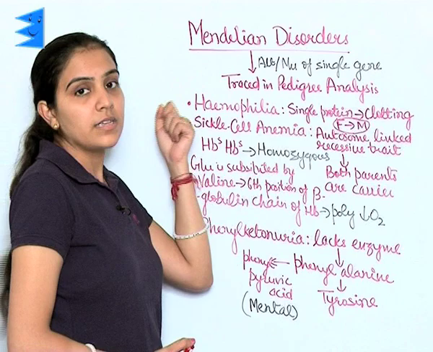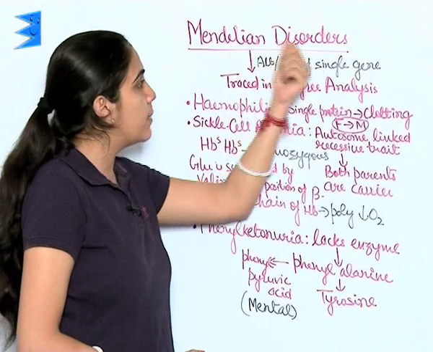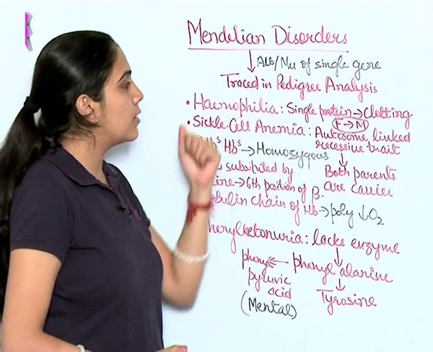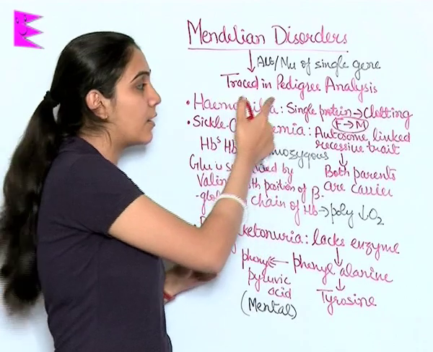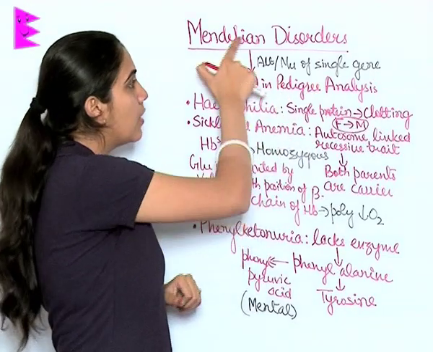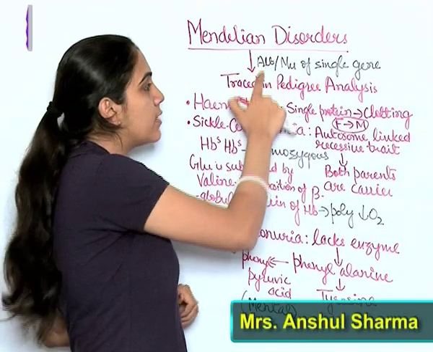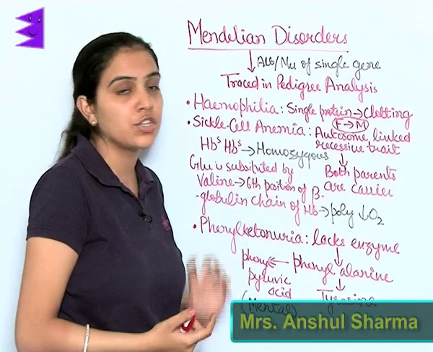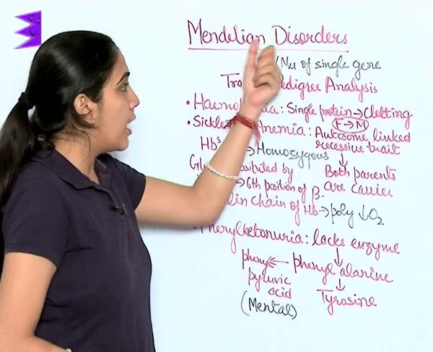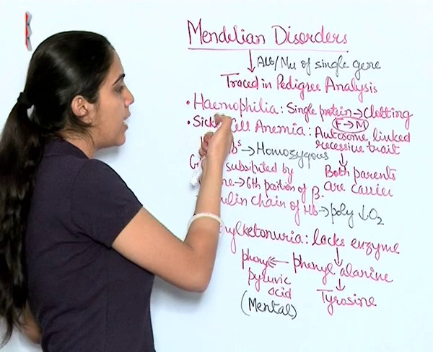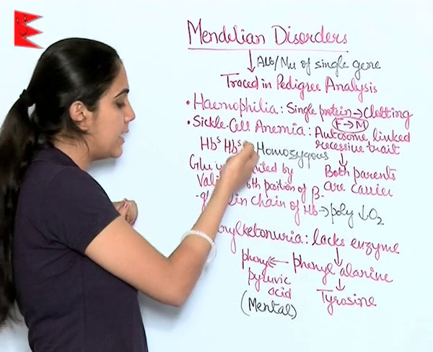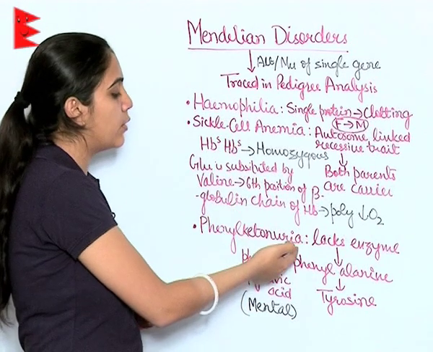As we were discussing genetic disorders, now it is Mendelian disorders. These are the disorders which can be traced in pedigree analysis. These are the disorders caused due to alteration or mutation of a single gene. Under this category, we will be studying hemophilia, sickle cell anemia and phenylketonuria.